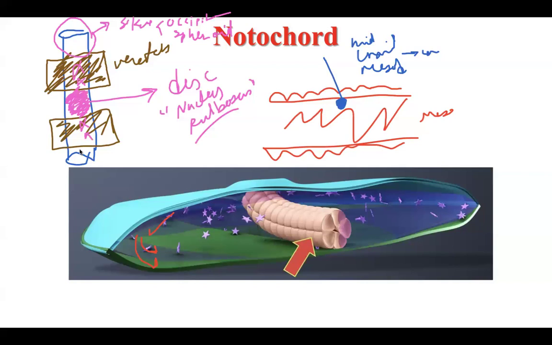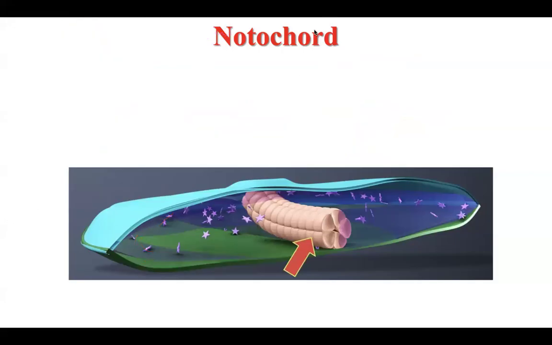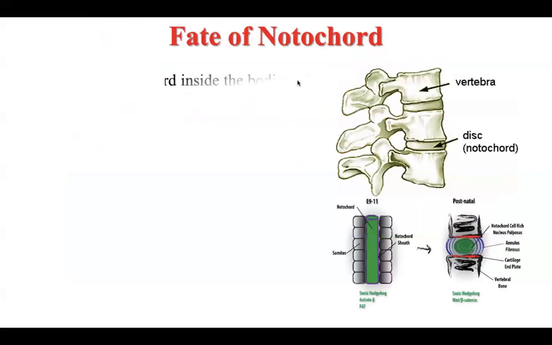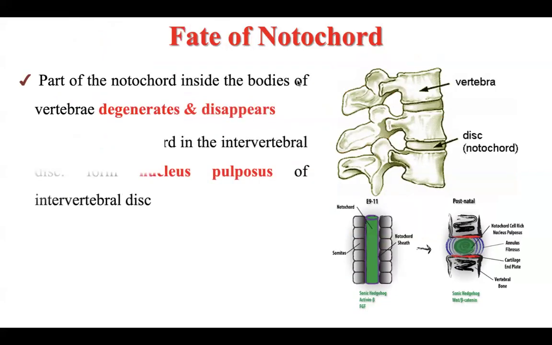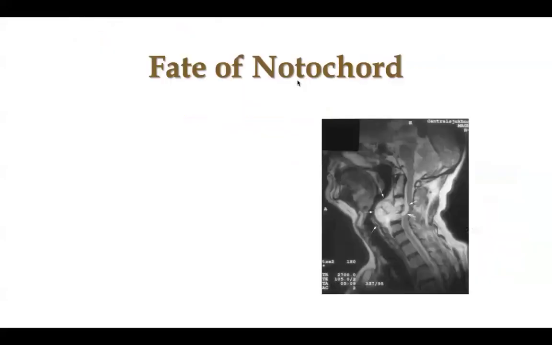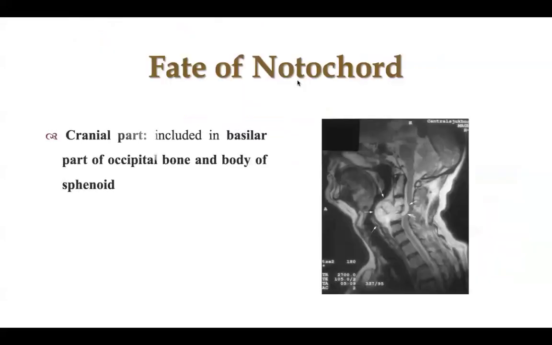So the part of the notochord inside the vertebra disappears. Between the vertebra it will be a disc, nucleus pulposus, and the upper part will be two skull bones, occipital and sphenoid. So this is the fate: inside the vertebra it disappears, between the vertebra it forms a disc, nucleus pulposus, and the most cranial part gives us the occipital bone and sphenoid bone.